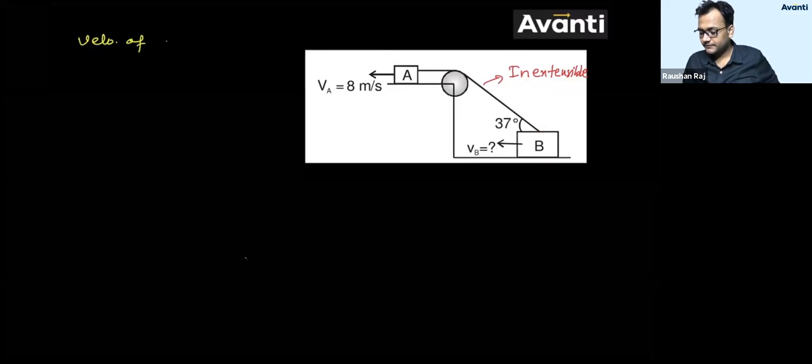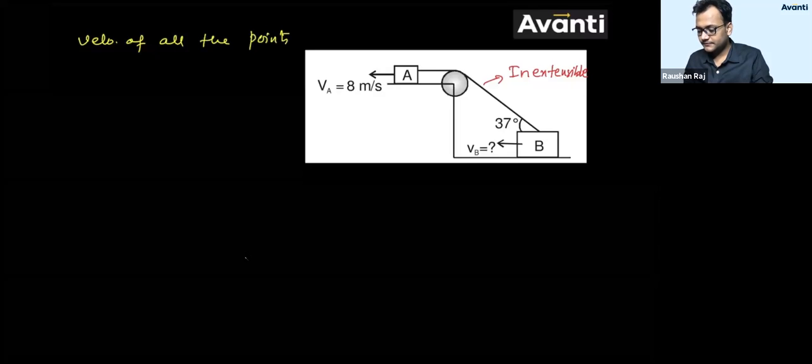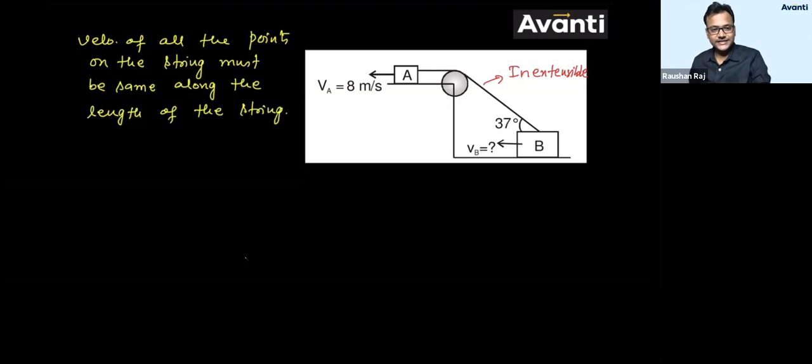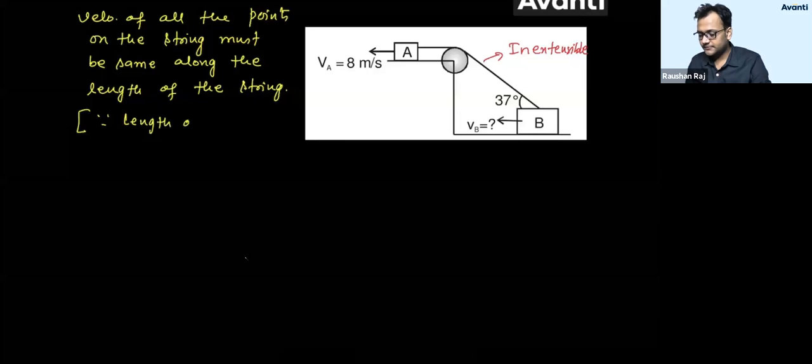Velocity of all the points on the string must be same along the length of the string. If you consider this, क्यों लिखेंगे ऐसे बच्चा? Because length of the string is constant.